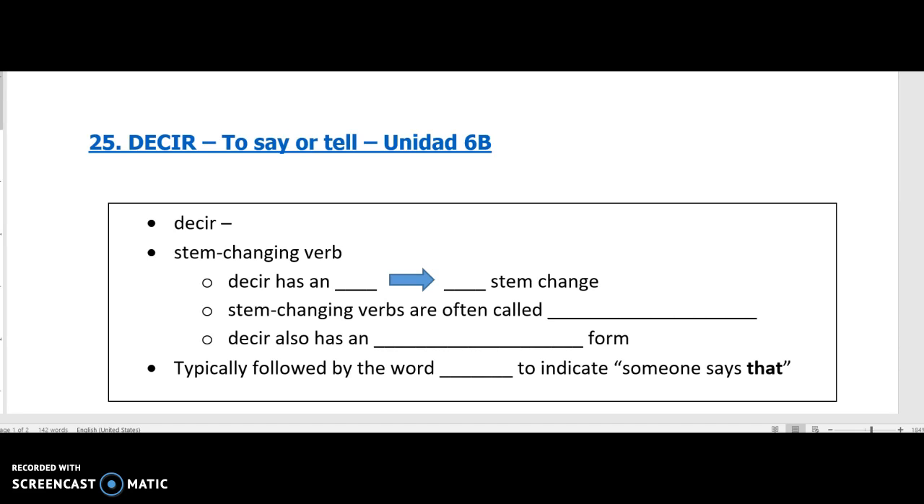So we're going to talk about the verb decir. Okay, first off, decir means to say or tell. I'll write this in. To say or tell something. All right. Decir is a stem changing verb.